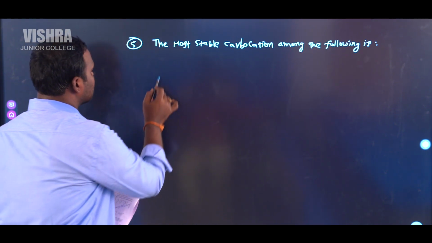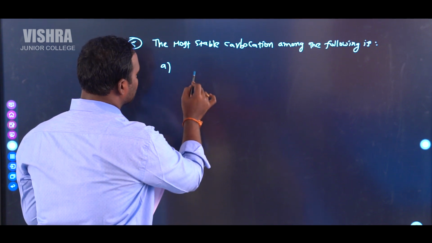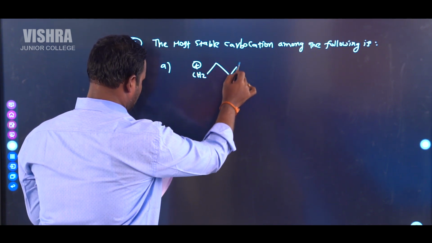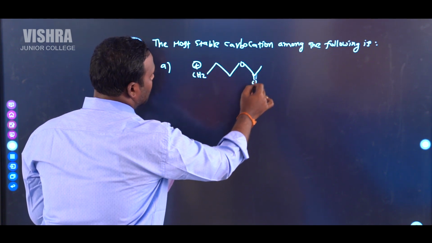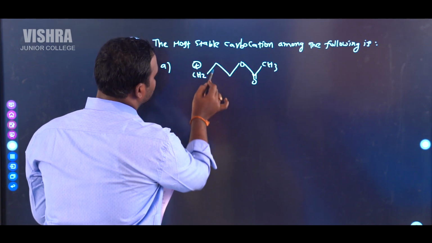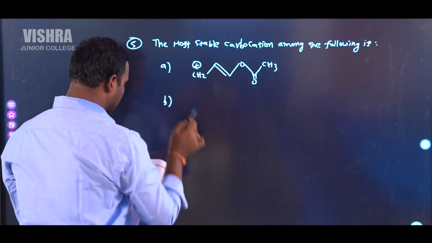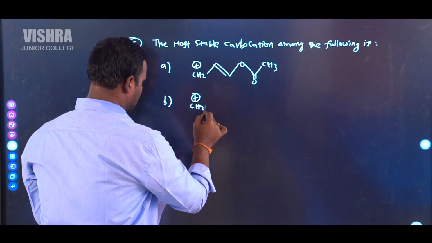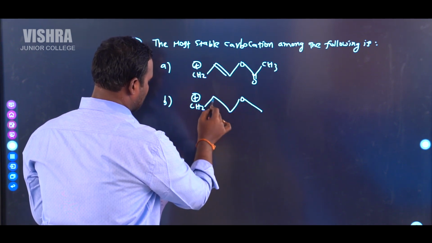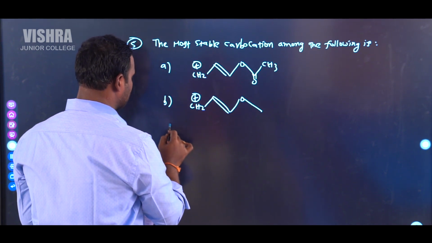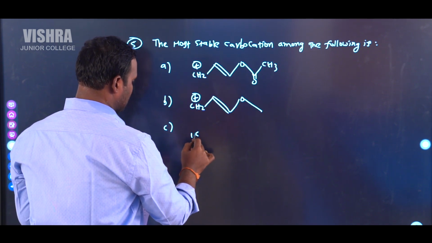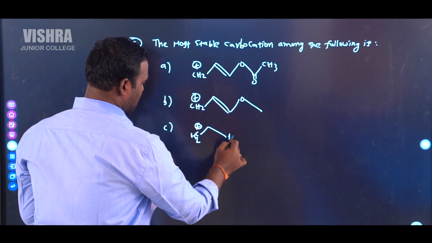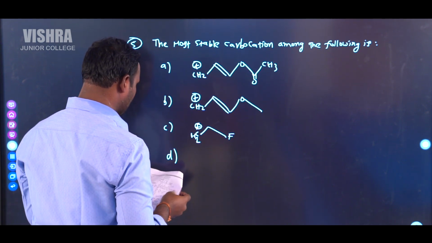Given 4 options in this case. First option is CH2 plus, double bond O, CH3 bond like this. Second carbocation is CH2 plus bond like this. Third option is CH2 plus fluorine. Fourth option is CH2 plus like this.